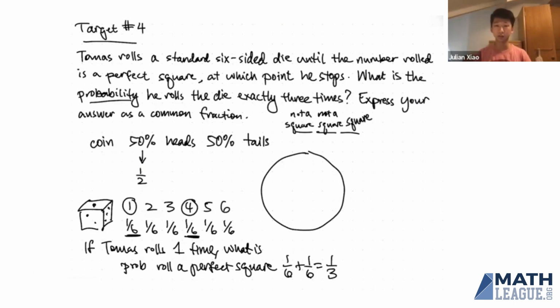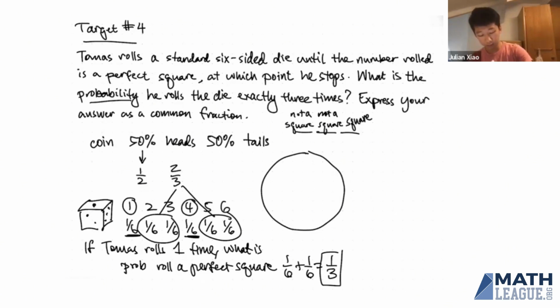and that's when he stops. So if the probability of him rolling a perfect square is 1/3, then the probability of him not rolling a perfect square is the sum of these probabilities, which is 2/3. So out of this pie, I can cut out 1/3 of it, and I can say he has a 2/3 probability that his first roll is not a perfect square.